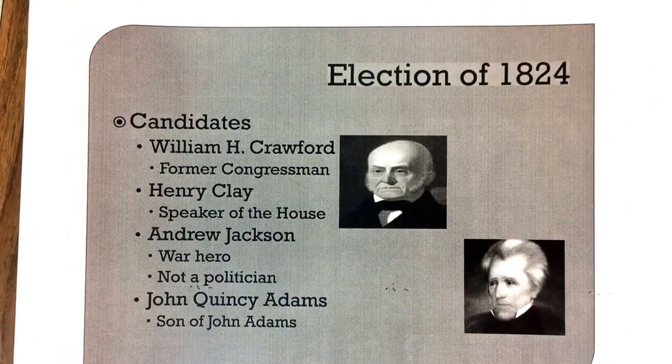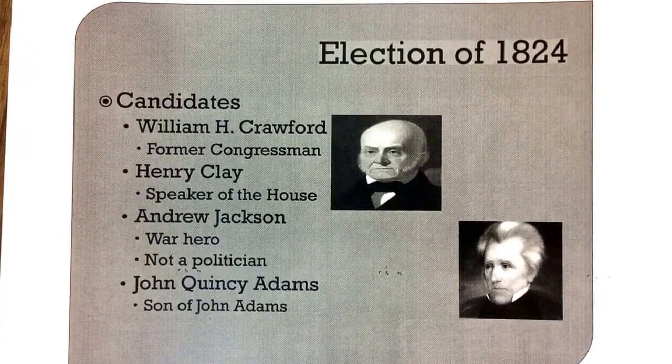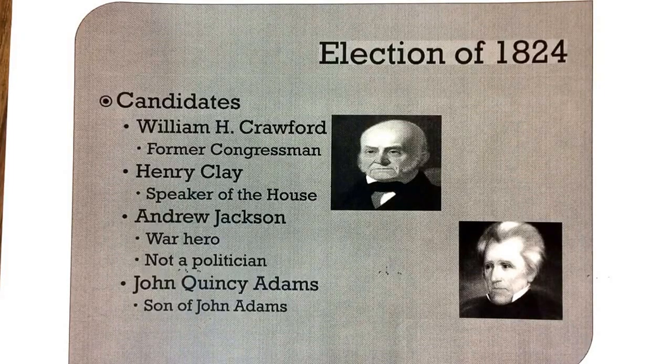We didn't always have just two candidates from the two major parties. We always have had multiple people. We had William H. Crawford, who was a congressman, Henry Clay, Speaker of the House, Andrew Jackson, our war hero, who was not a politician, which really appealed to a lot of people, and John Quincy Adams, son of John Adams, our second president. Now, the two major people in this election are going to be Andrew Jackson and John Quincy Adams. They're going to be our two main candidates.